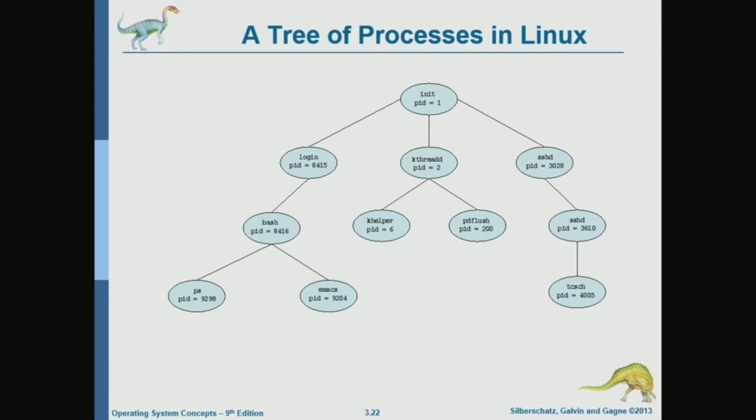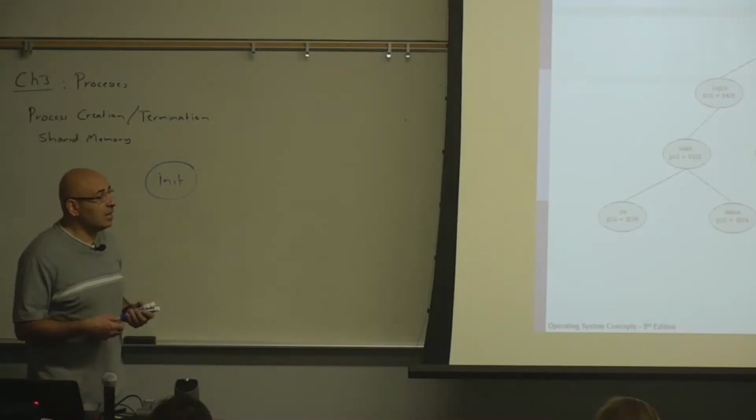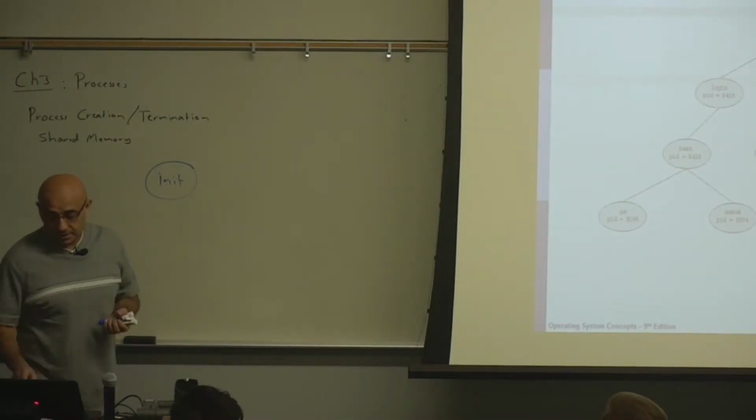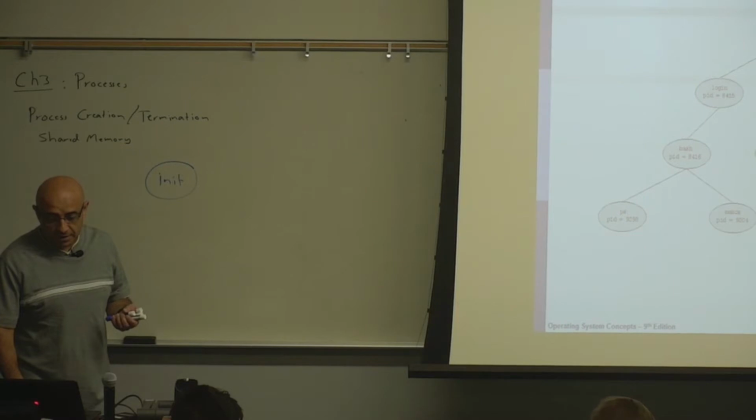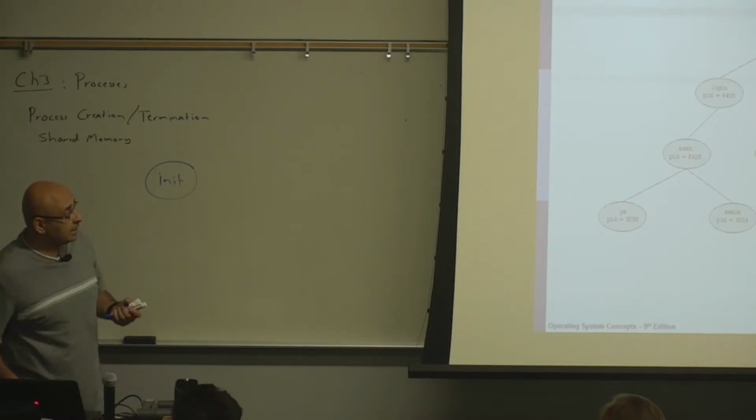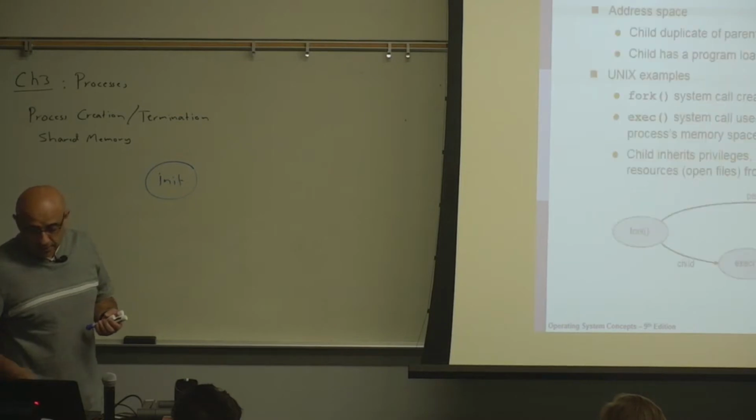And if you start an application at the command line, like Emacs, then that application is a child of the shell process. So each process is a child of another process, and the concept of creating a process is important.